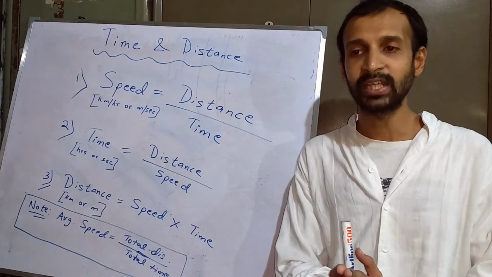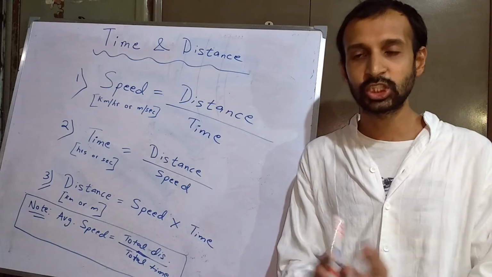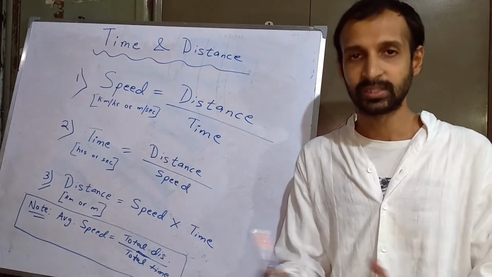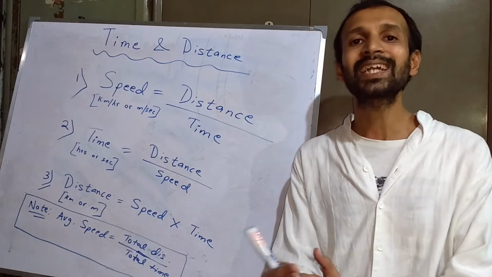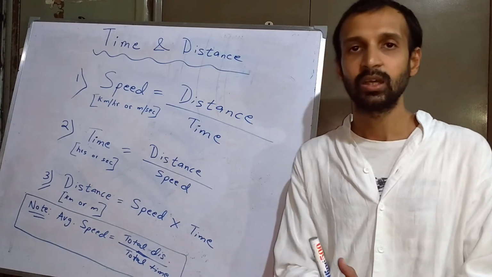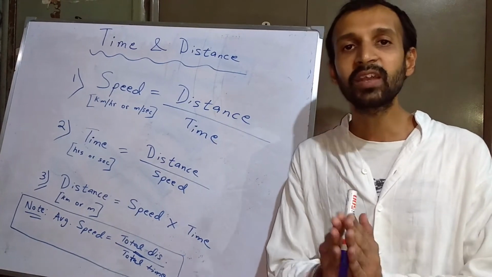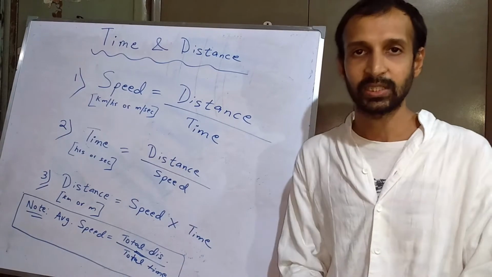Likewise, if you're trying to find the velocity at which something moves and something that happens only for a few seconds or a few minutes, then the preferable unit is meter per second.